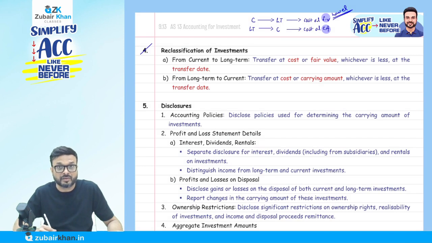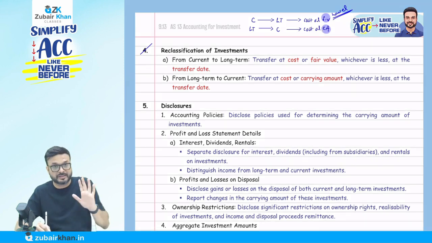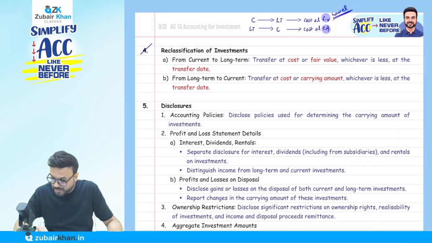But if you are reclassifying from long term to current, they ask for cost or carrying amount. What do you mean by carrying amount? It is the book value. Cost is not book value. Cost is the price at which you purchased the investment. Carrying amount is the value appearing in the books of account. So cost or carrying amount, whichever is lower.